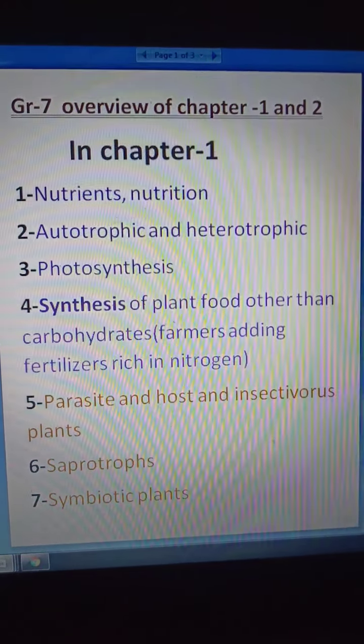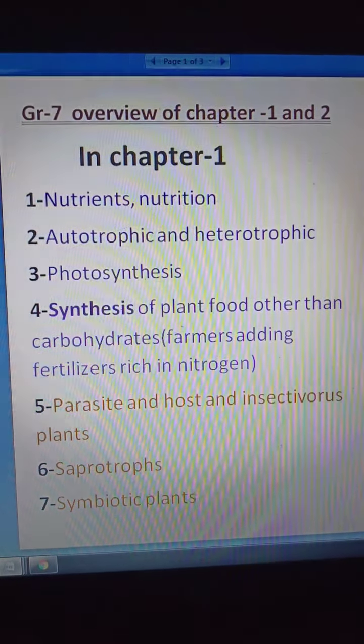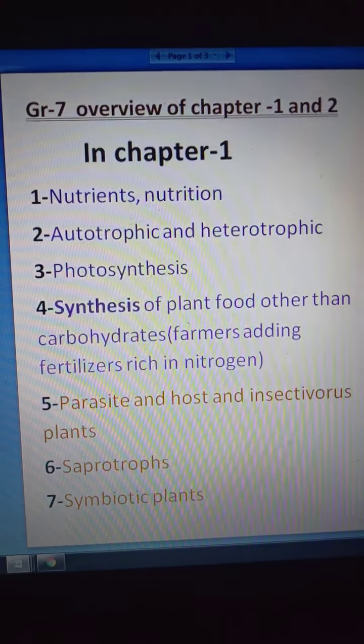Synthesis of plant food other than carbohydrates: farmers adding fertilizers rich in nitrogen. This we have also learned.